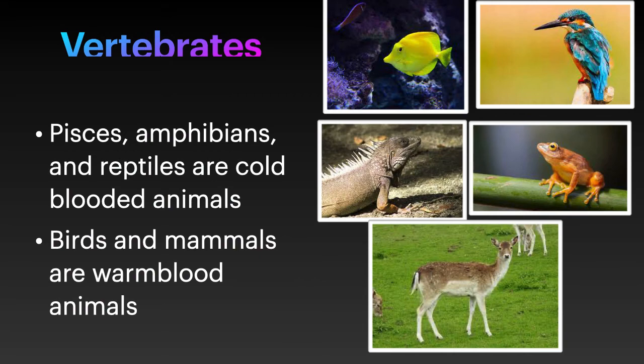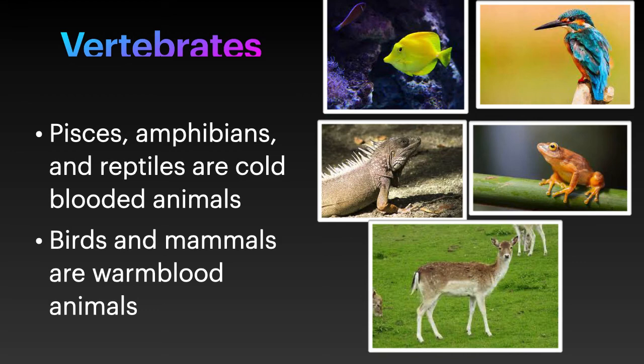I said earlier the vertebrates are grouped into 5 classes. Pisces is one, amphibians is one, and reptiles is one. Of the 5 classes, pisces, amphibians, and reptiles are cold-blooded. So these 3 are examples of poikilothermal animals.